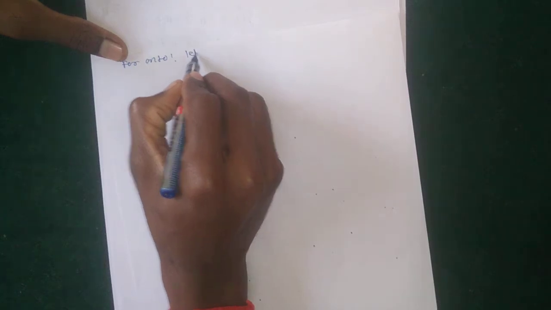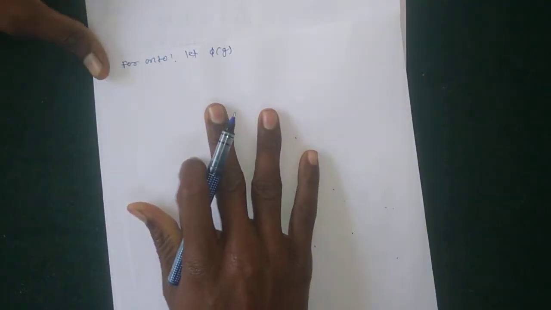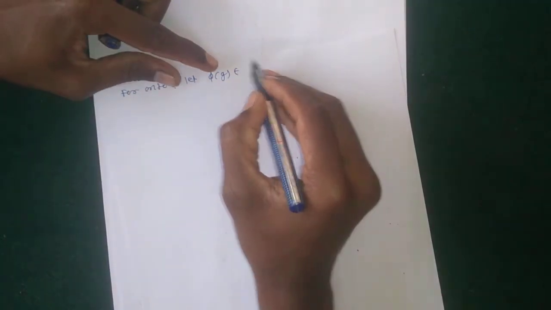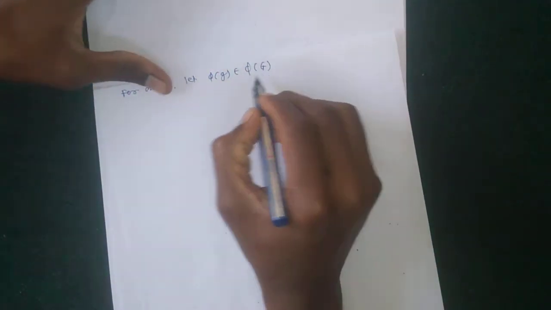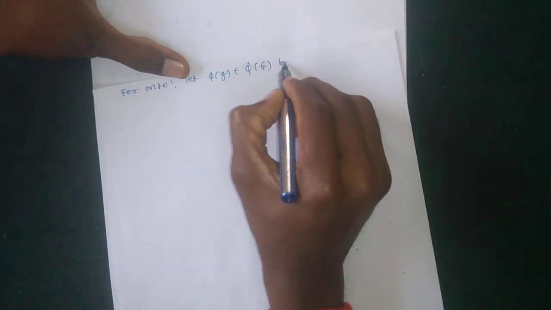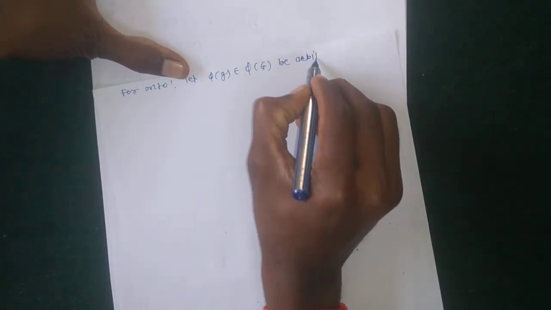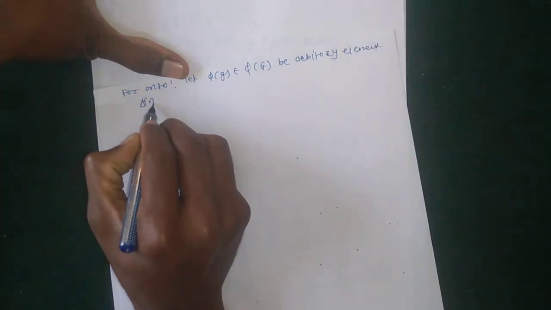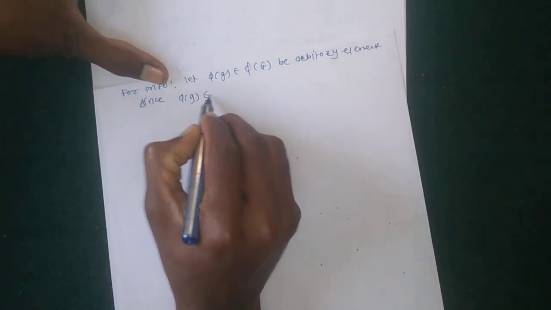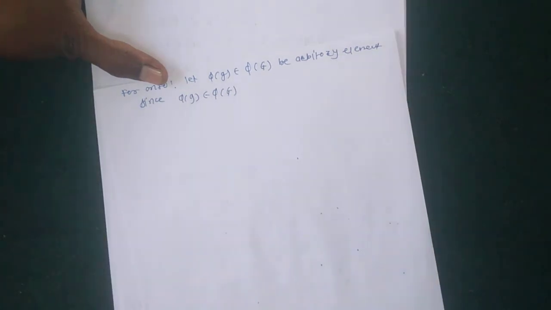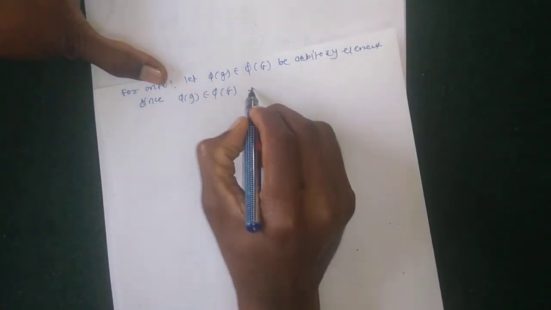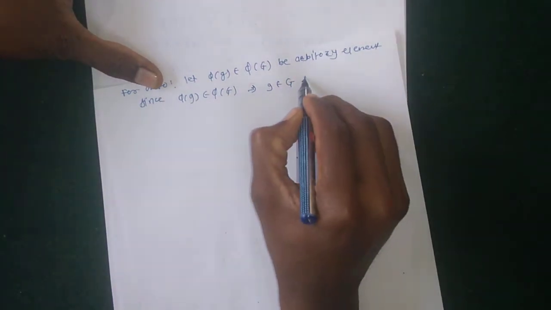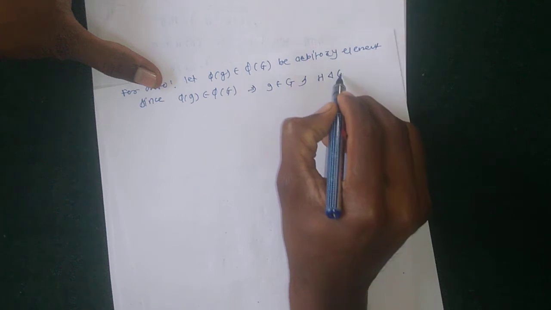By the definition of onto, let phi of G, belonging to phi of G, meaning the image of G, be an arbitrary element. Since phi of G belongs to phi of G, which implies that G must belong to G. Okay, G must belong to G, and H is a normal subgroup of G.